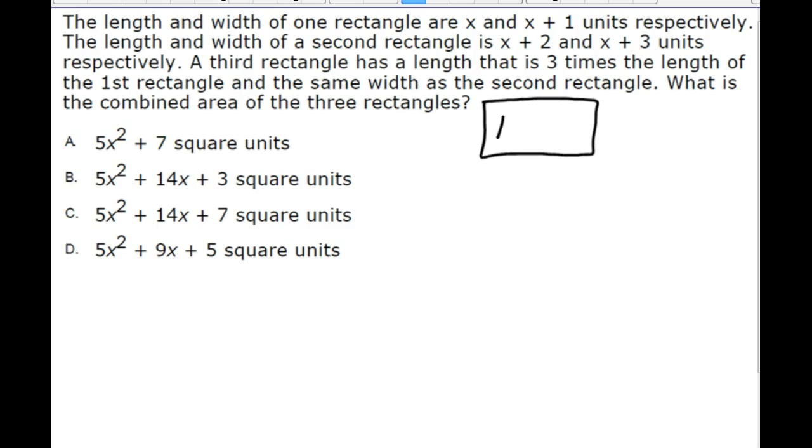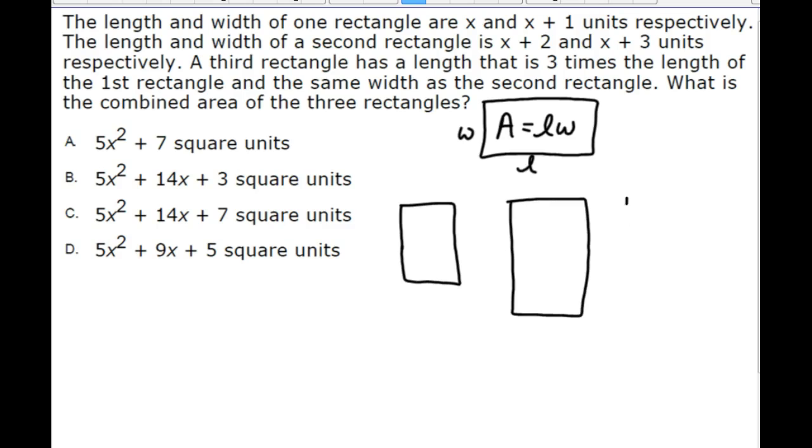You need to recall that the area of a rectangle is equal to its length times its width. And every rectangle has a length and a width. That's the same case here with these three rectangles. But it's algebra. So instead of using those nice little numbers, we are using algebraic expressions. And we have three rectangles, so it's often helpful to make a little sketch. So we have a sketch of three rectangles.